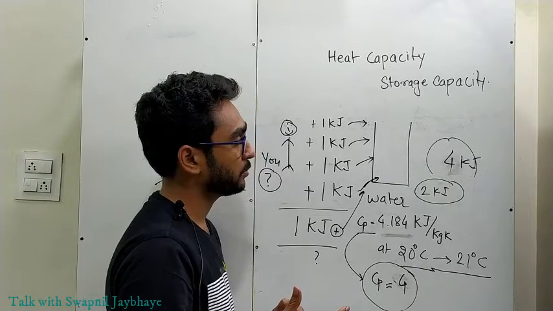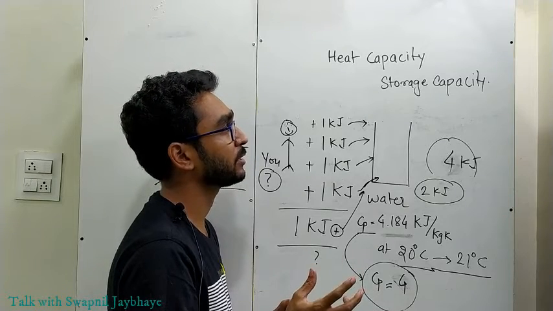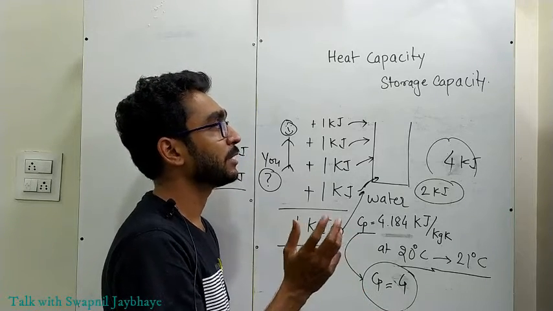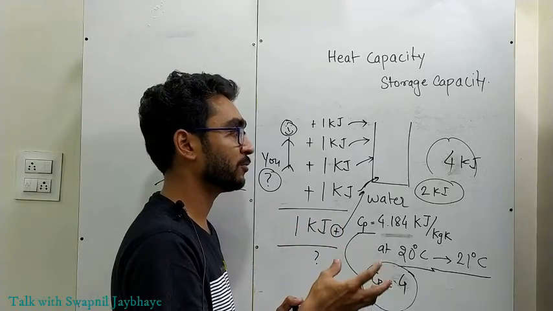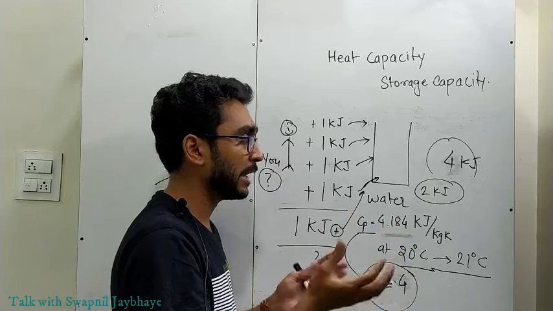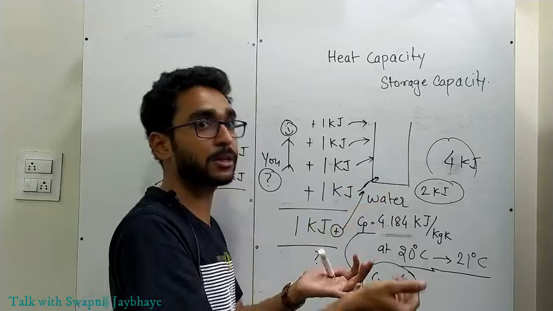So I hope you understood the heat capacity concept. Heat capacity is nothing but the storage capacity of a particular substance, with which it can store that much amount of heat without changing its temperature.